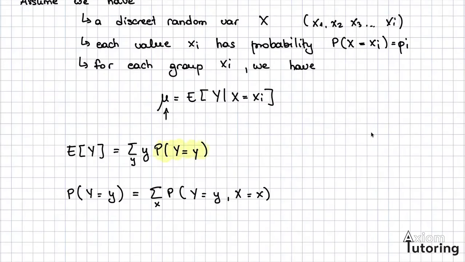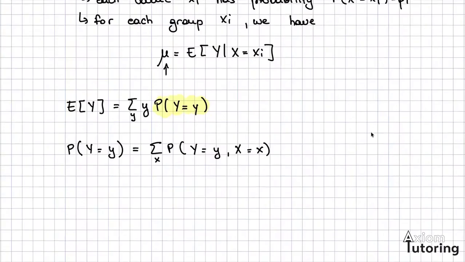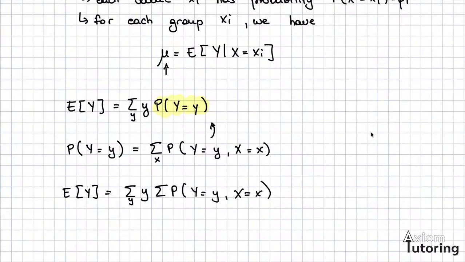Now, if we substitute this into the first line, because remember in the actual definition we have this element, then we're going to find that the expectation of y is equal to the sum across the y's of y, and then the sum of P(y equals y, x equals x). Okay?